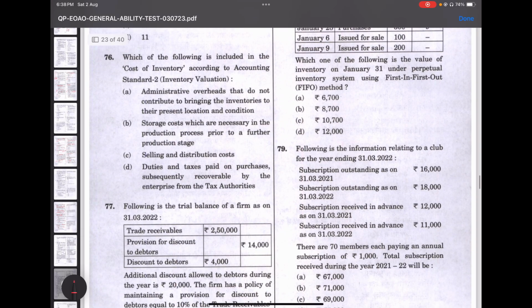So 76. For the 76 question, which of the following is included in the cost of inventory according to the accounting standard inventory valuation? For inventory valuation, the storage costs which are necessary in the production processes prior to a further production stage is included in the cost of inventory. If you could read the cost of inventory, you would be able to answer this. It is easy.